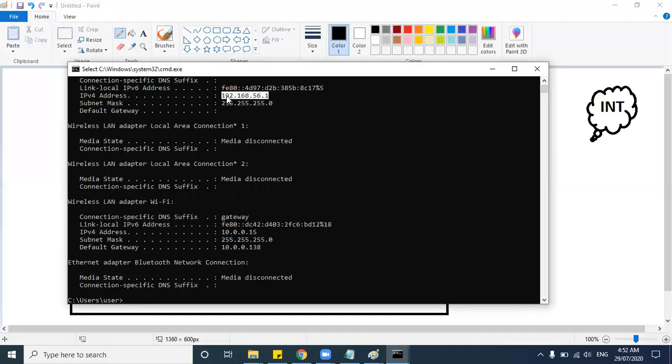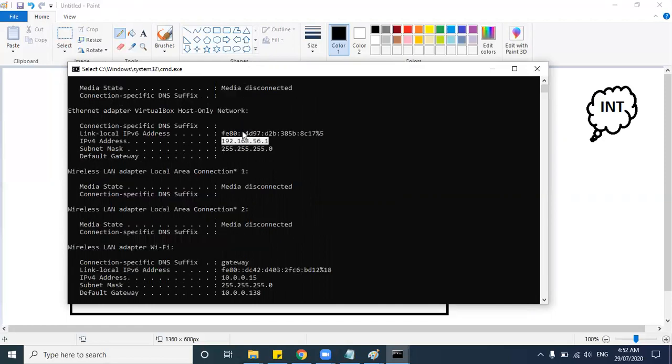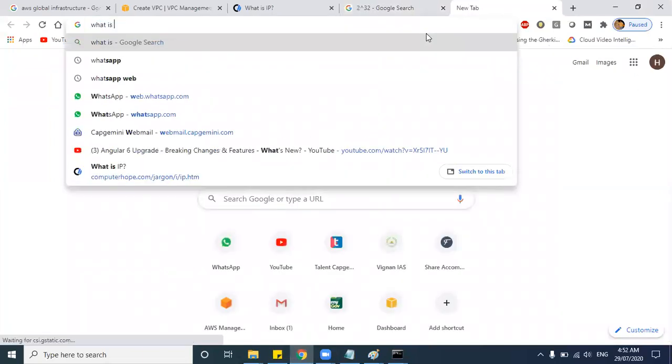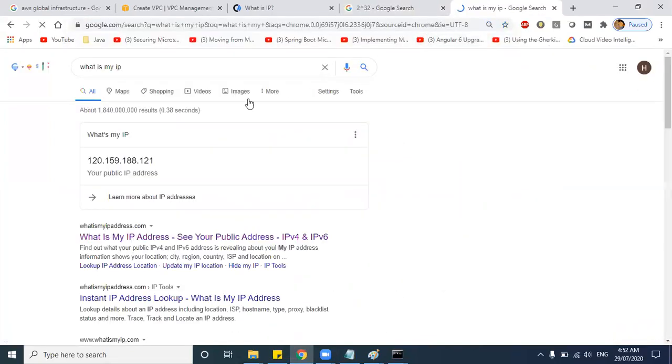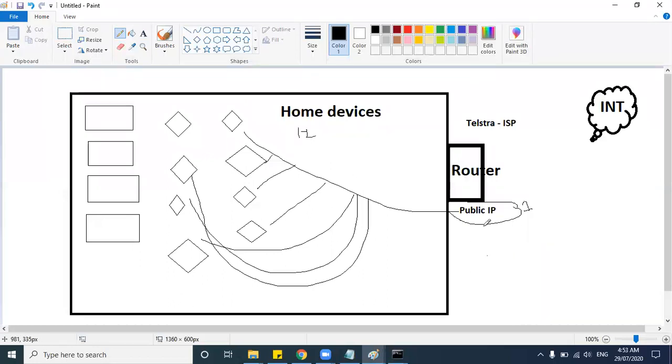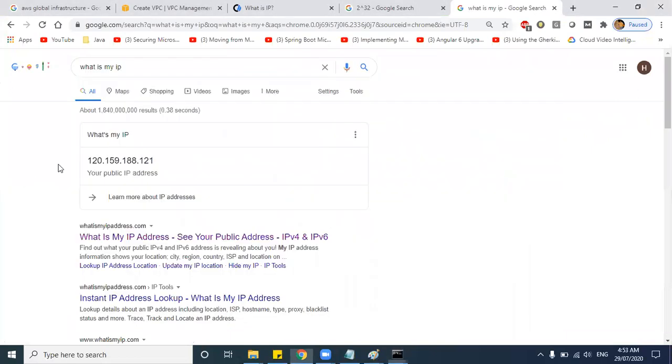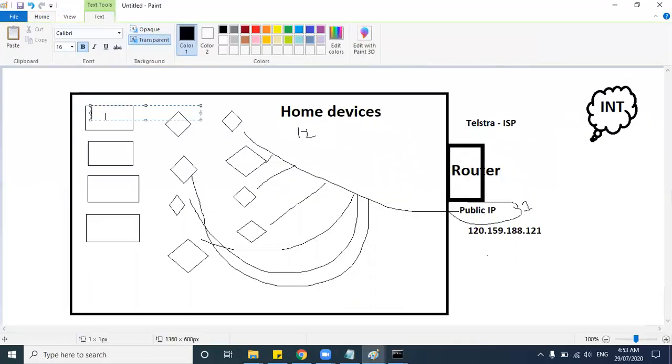So now, what is your public IP address here? In order to check that, just go to Google and search "what is my IP". So this is your public IP address, 120.159.188.121. And what is your private IP address? Let's say this is my private IP address, on this laptop which I'm using to give the demo for you people.